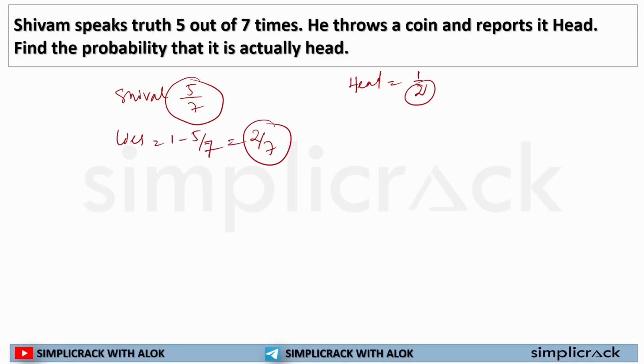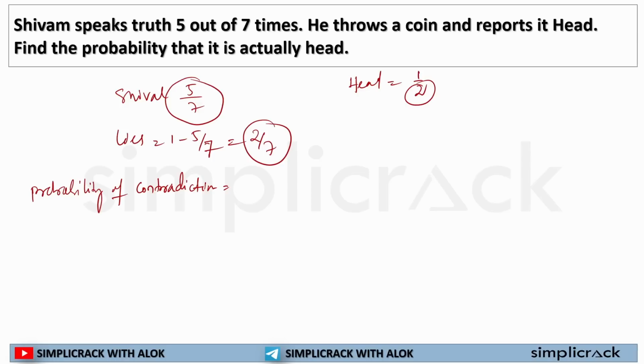Actually Shivam lies. Now if you have to find out the probability that it is actually head, how do you do that? So first thing is the probability of contradiction. Why? Because that is the total number of outcomes, if Shivam lies or if Shivam speaks the truth.